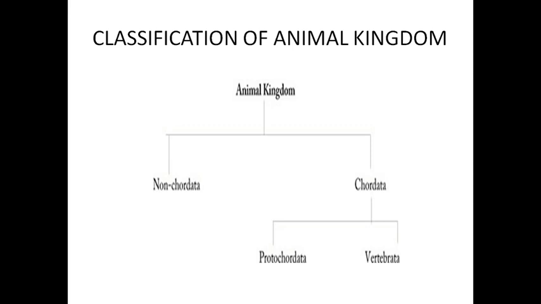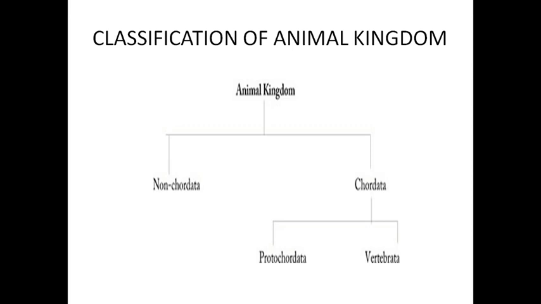So the vertebrata is again classified into two types: vertebrate without jaws and vertebrate with jaws. And this classification of the animal kingdom is based on the presence of notochord.